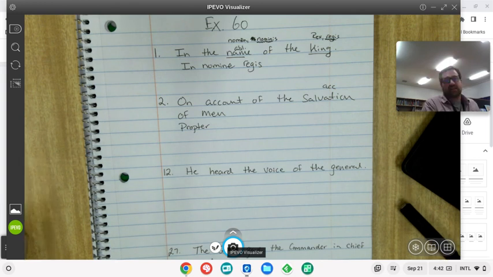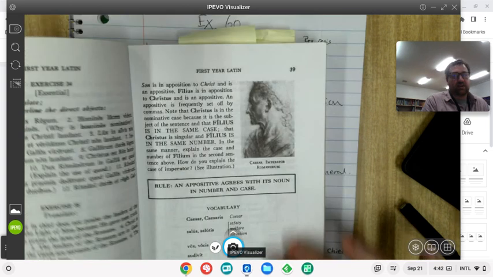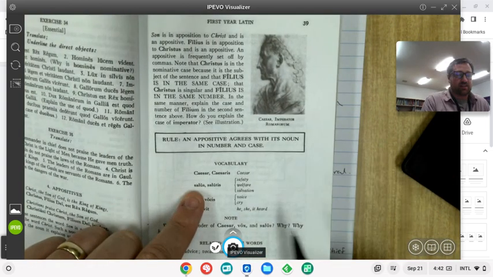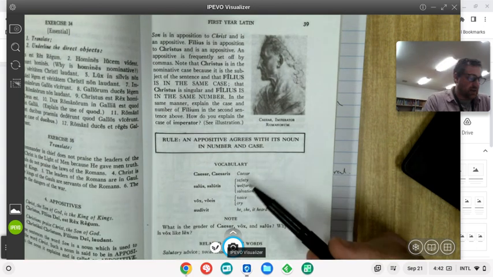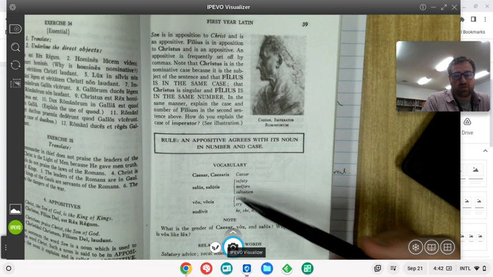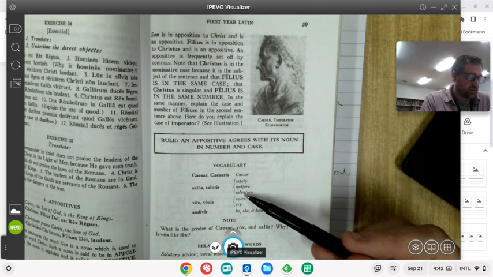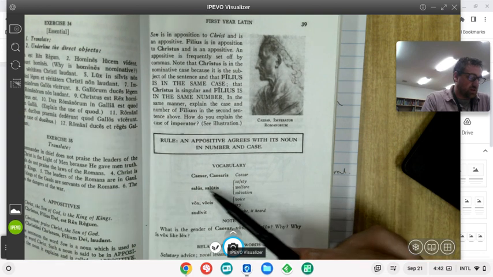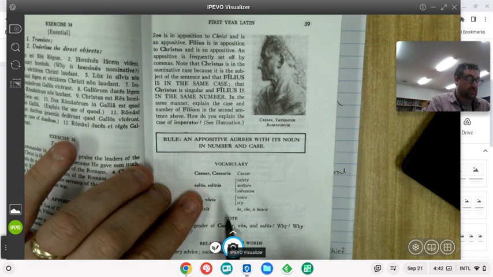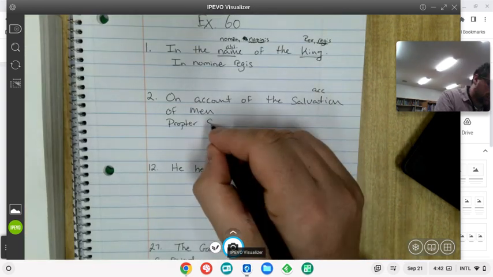Oh, but what is salvation again? Okay, we might need to... I just opened it up to the right page. Salus salutis. So sometimes we remember one translation or one meaning of a word, and sometimes forget that it can mean multiple things. And so safety or salvation or welfare all are salus salutis. So I'm going to write down the stem, which is salut. So propter salut.